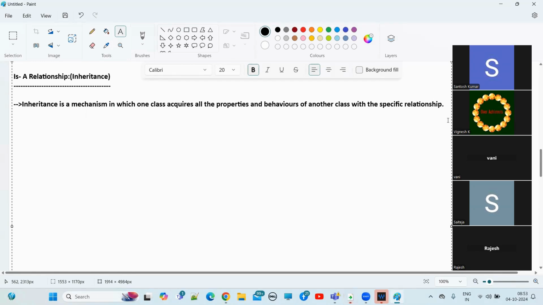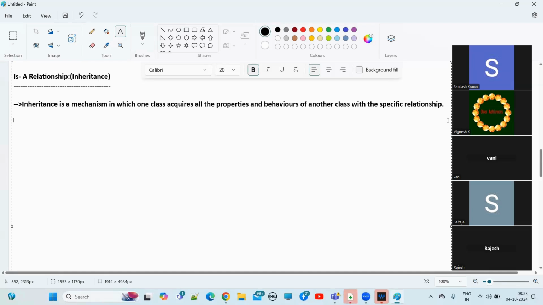So inheritance is a mechanism in which one class acquires all the properties and behaviors of another class with the specific relationship. In Java, everything we are dealing with is classes and objects. As of now, we have written a lot of classes, right?